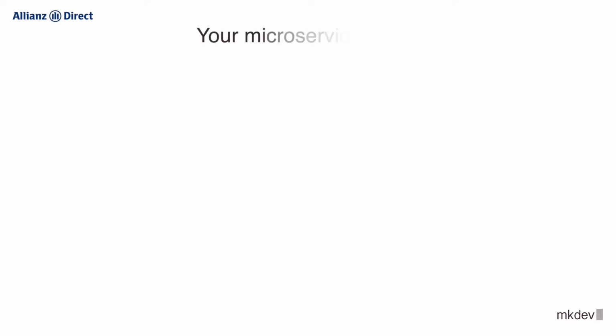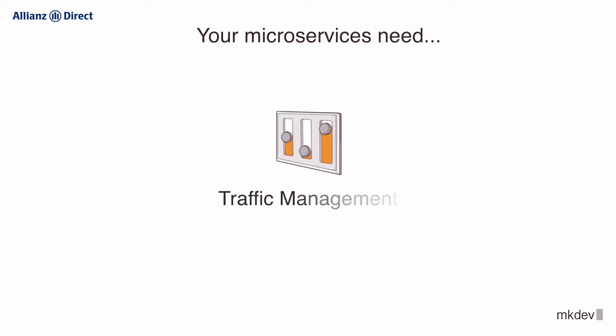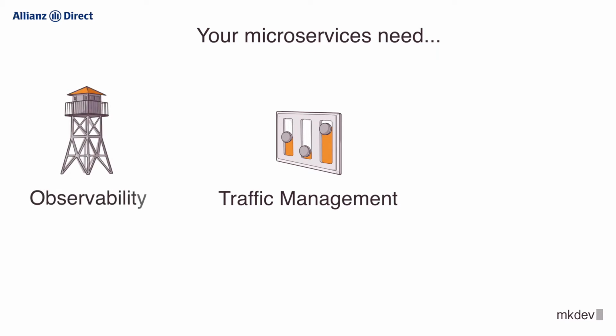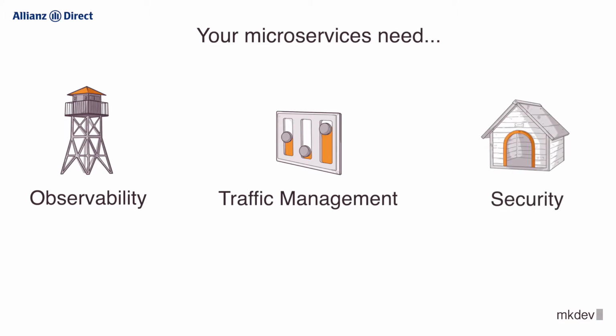We've outlined quite a few things that your microservices environment might need. If you need advanced traffic management, there is a set of tools and approaches to implement it. If you need full observability of your service communication, there is another set of tools that you need to duct tape together. And if you have particular security needs, there are yet some more options and tools that you can implement. It's totally fine to take the best tool for the job and use it to solve your particular requirement, be it canary deployments or full traffic encryption.